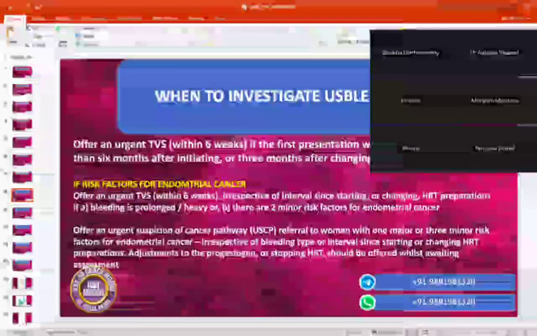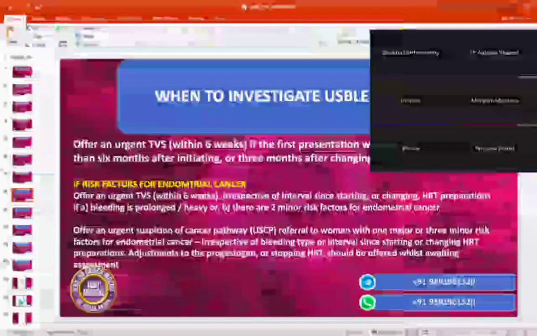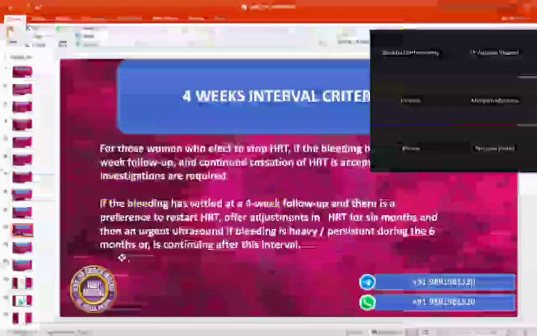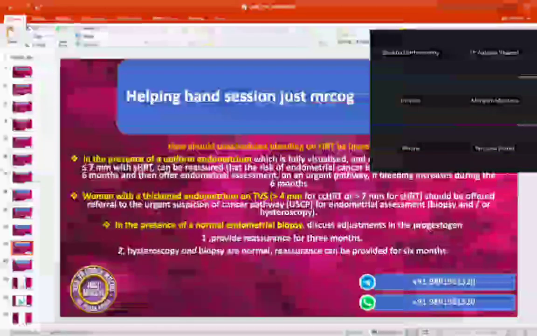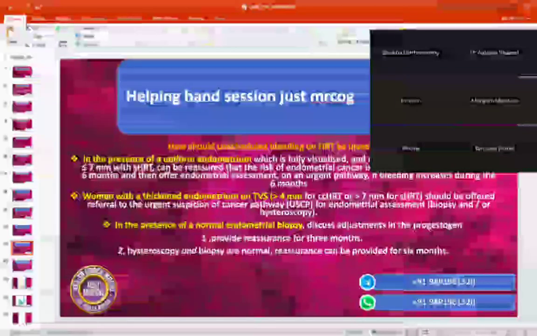Okay, now this patient has come to you. She was having 2 minor risk factors, and you have started her on HRT. She has come to you within 1 month. Are you going to wait, or are you going to offer a scan? Offer a scan. Okay. Then scan, Ashwini. If you find less than 4 mm, what are you going to do? Adjustment in the HRT doses and follow up her after 6 months for endometrial assessment. But if she is more than 4 and she is on continuous combined, then? Referral to the urgent suspicion of cancer pathway.